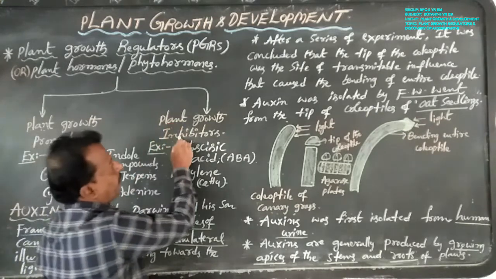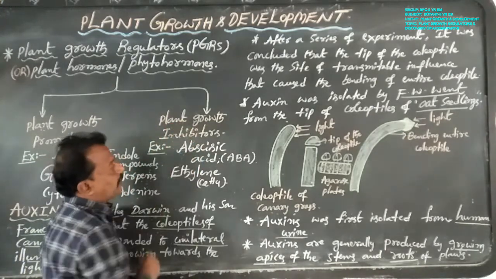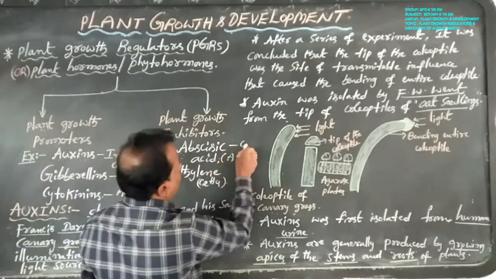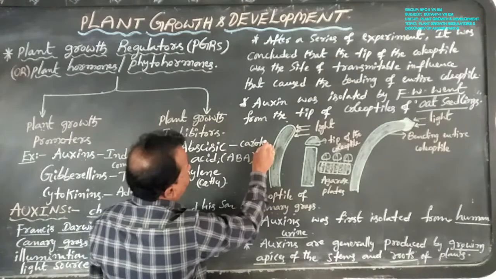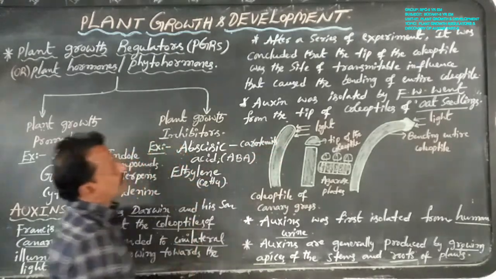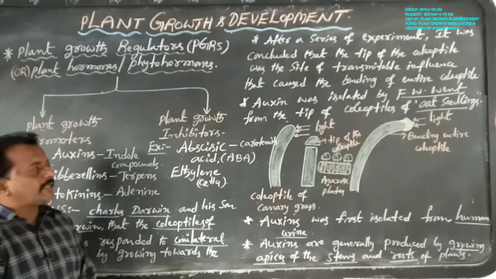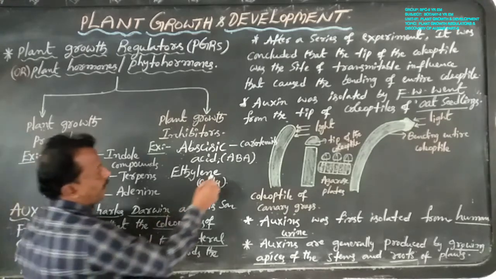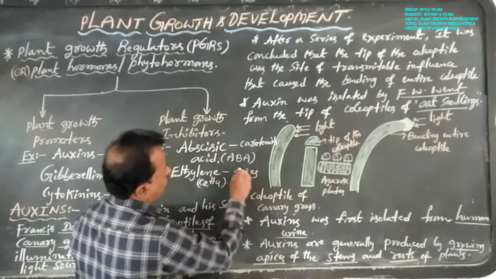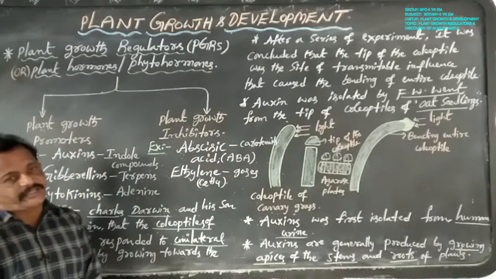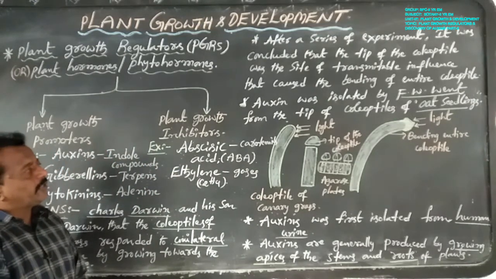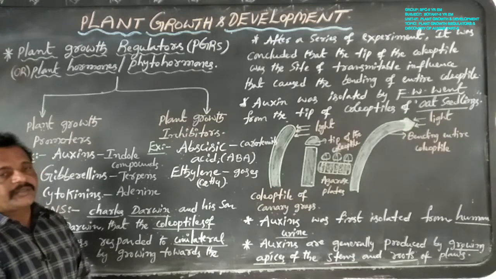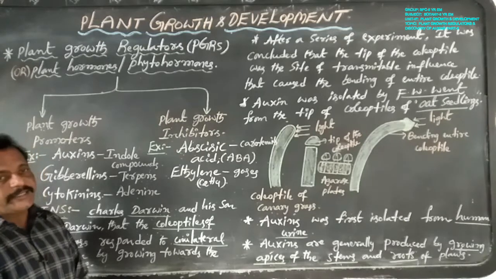And for plant growth inhibitors, the first is abscisic acid or ABA, a derivative of carotenoids.